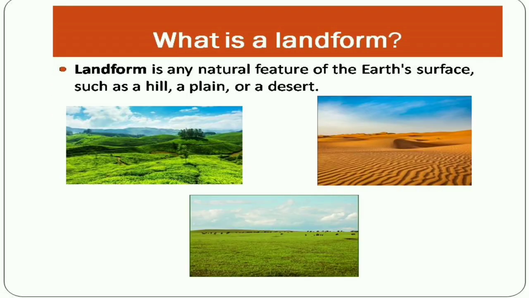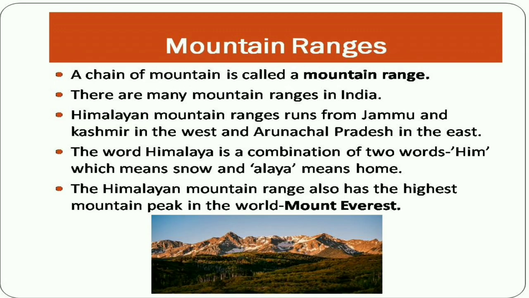First of all, you have to know what is a landform. Landform is any natural feature of the earth's surface. It may be hill, it may be plain, it may be desert, it may be plateau, or else. Look at the picture of different landforms. First heading is mountain ranges. A chain of mountains is called mountain range. I mean continuous, right? There are many mountain ranges in India.